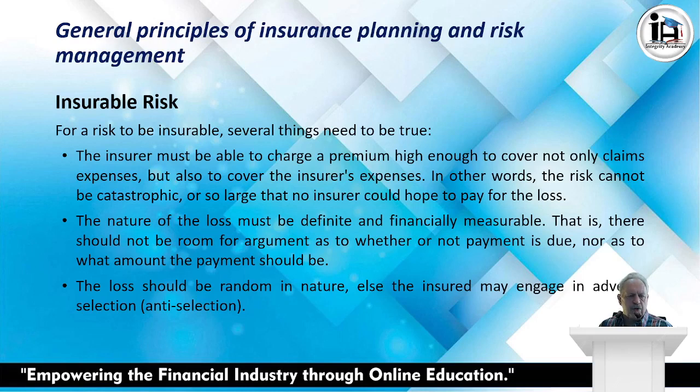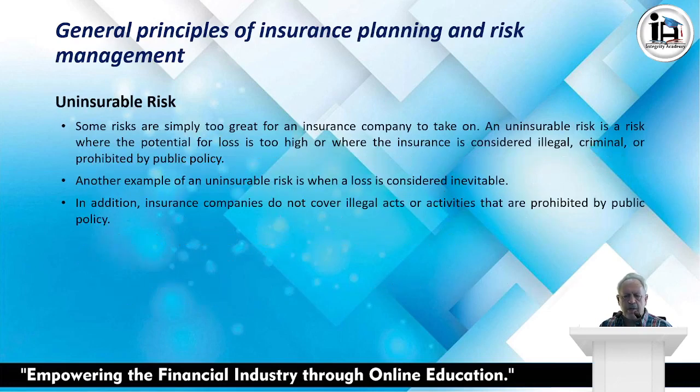The nature of the loss must be definite and financially measurable. That is, there should not be room for argument as to whether or not payment is due, nor as to what amount the payment should be. The loss should be random in nature, else the insured may engage in adverse selection, or what they call anti-selection, against the insurer.